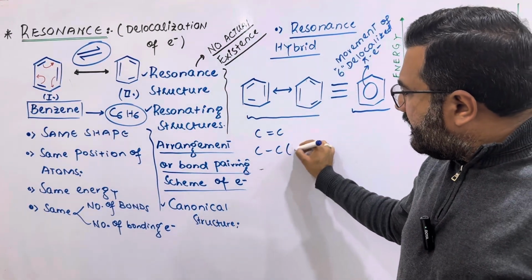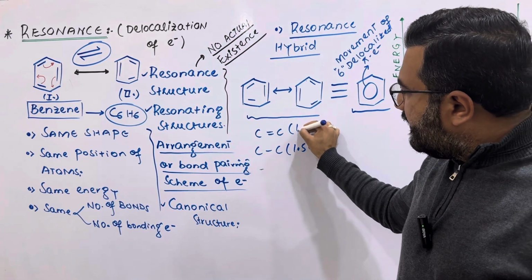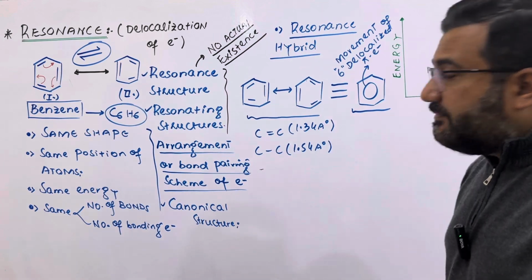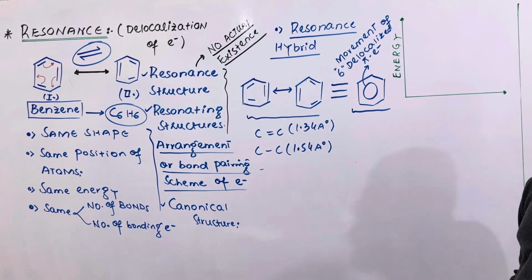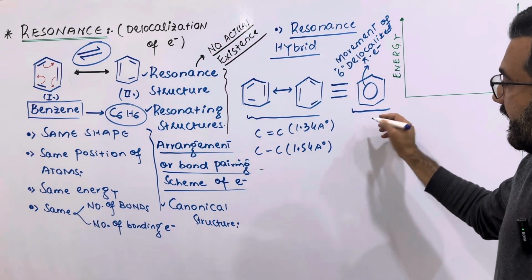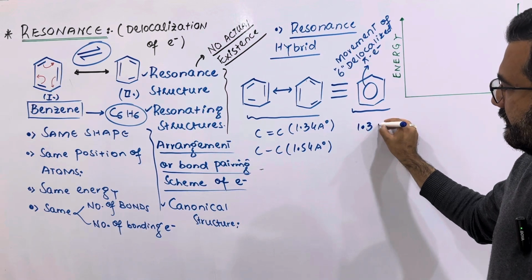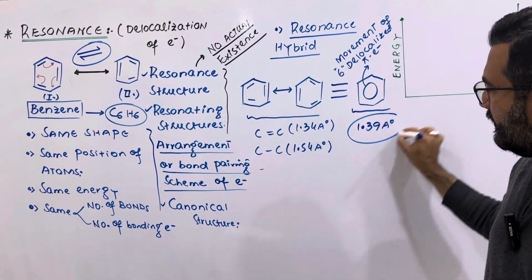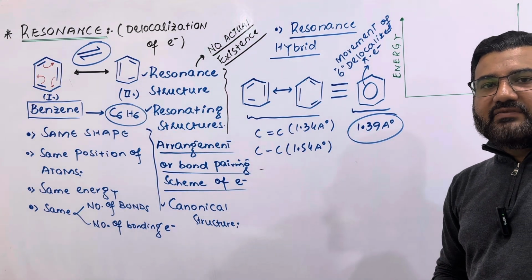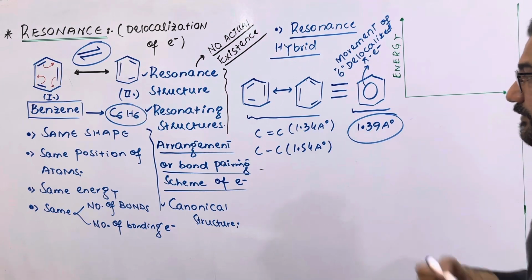You know that a carbon single bond has a bond length of 1.54 angstrom, and a double bond has 1.34 angstrom. What will be the bond length in the actual structure of benzene, which is experimentally determined through X-ray diffraction? The actual bond length is basically 1.39 angstrom. So the actual carbon-carbon bond length in benzene does not match either the double bond or single bond length. It is something in between these two.